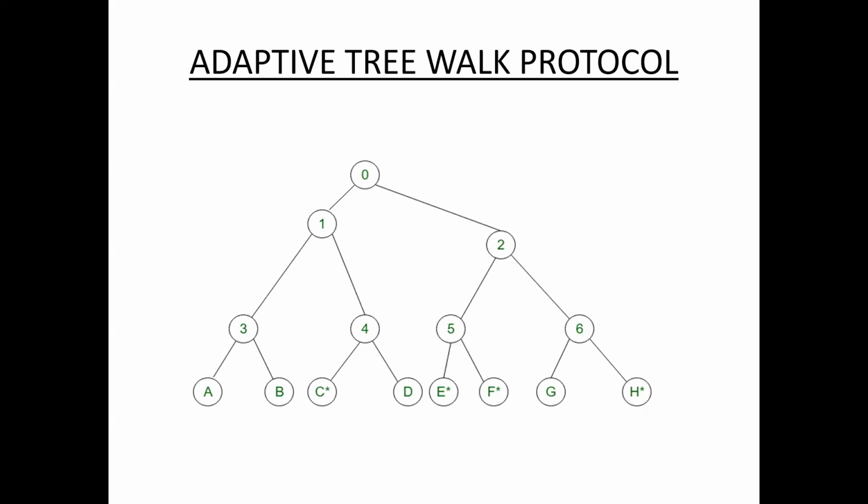Out of that group only one station can transmit the data. Transmission is limited to only one station, that's why it is a limited contention protocol. Limited contention means only one station is in the computation.